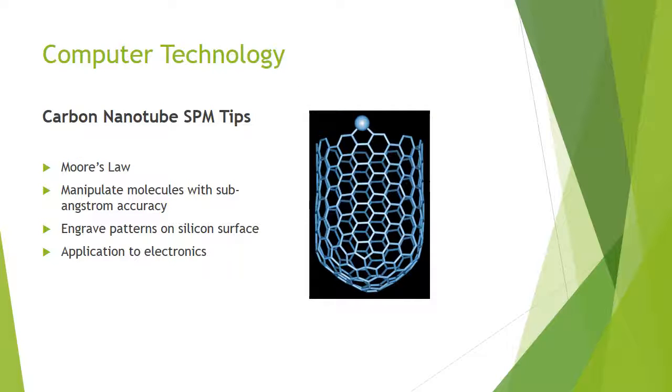Moore's law states that computing power has doubled and will double every couple of years. But how to achieve this? The answer lies with the use of carbon nanotubes as SPM tips. By doing this, a single atom can be manipulated, which in turn will give us sub-angstrom level accuracy.